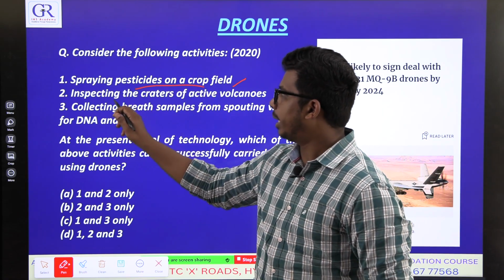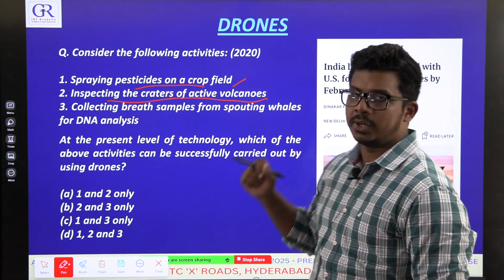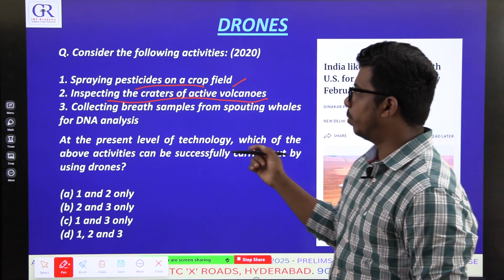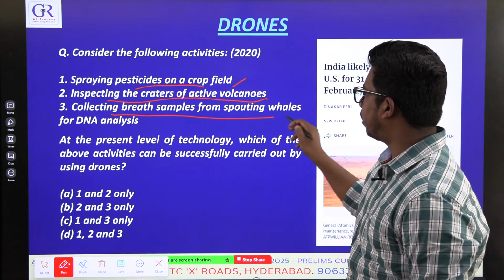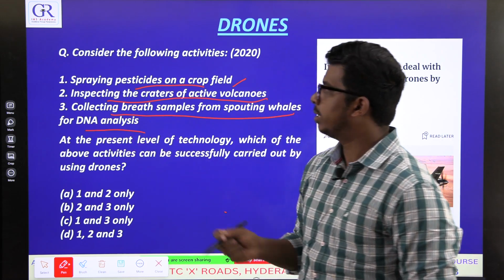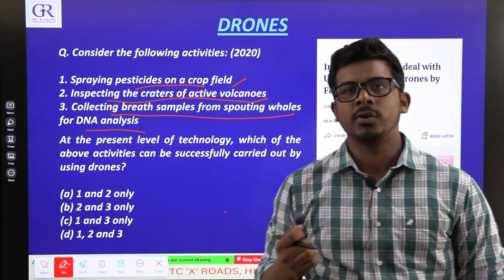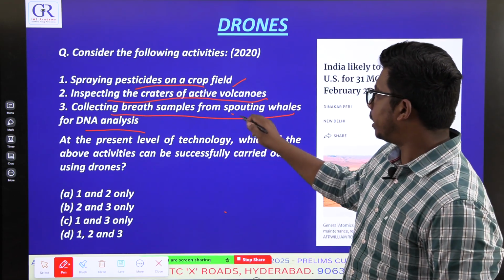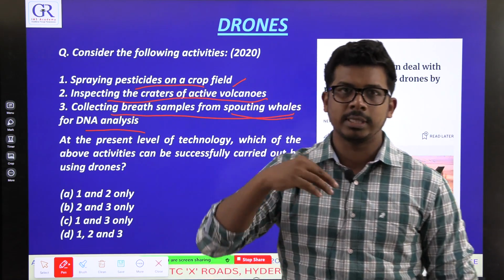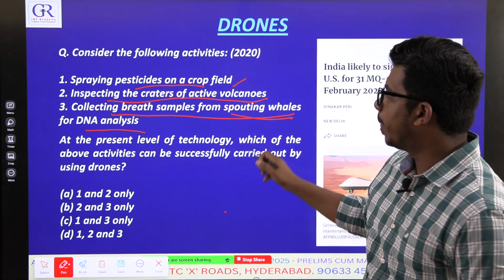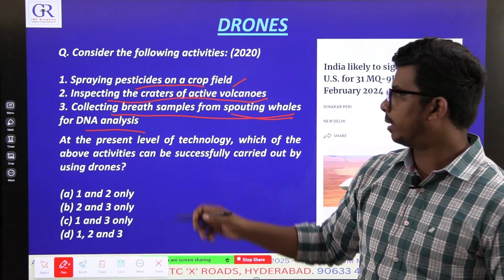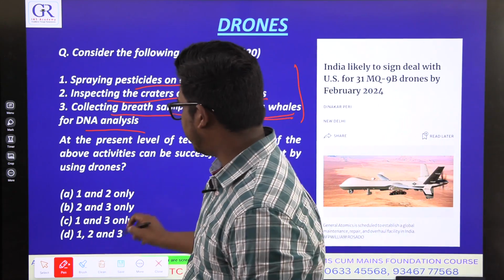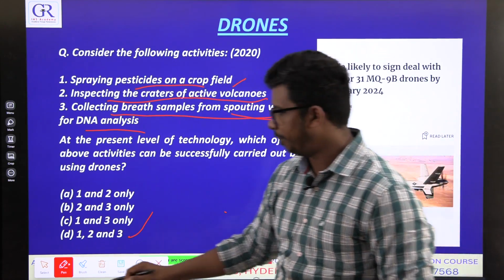Inspecting the craters of active volcano, because inside the volcanoes people cannot go, but drones can go. Collecting blood samples from spouting whales for DNA analysis. Humans cannot go near the whales. On top of the whales, repeatedly they breathe using that sprout on the top of their head. So you can send a drone there and collect the sample. Yes, this is fine. All three you can do using drones. So answer is D, 1, 2 and 3.